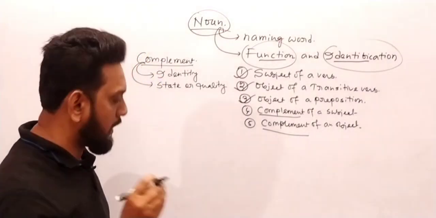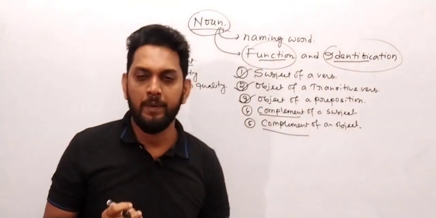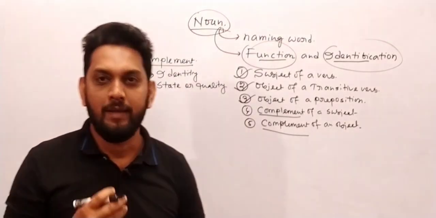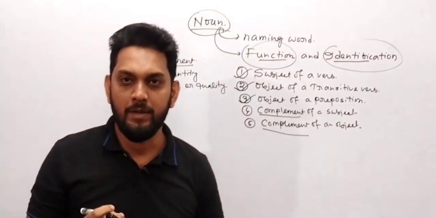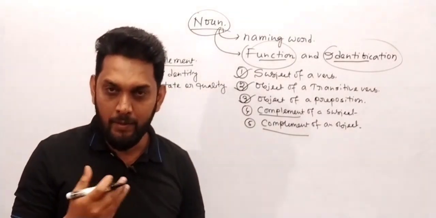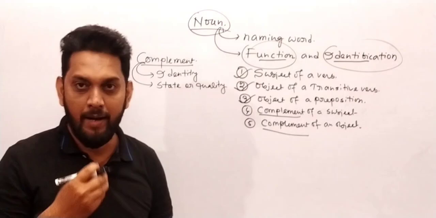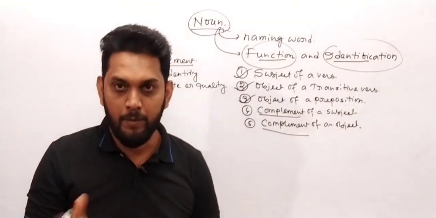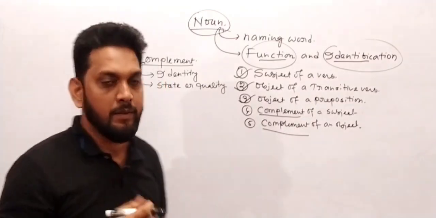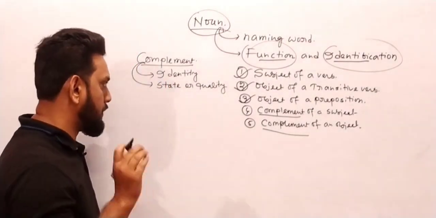So it means we have understood what is complement. Complement always talks about, yes, the identity of the subject, or you can say the quality of the subject, or it can also describe the identity of any object, or it can describe, very good, the quality of any object.